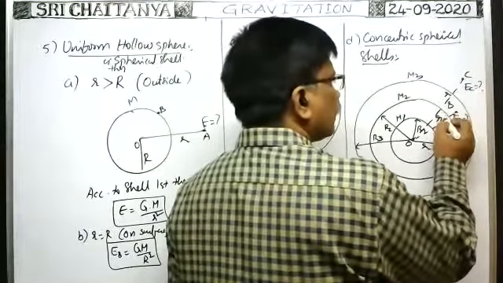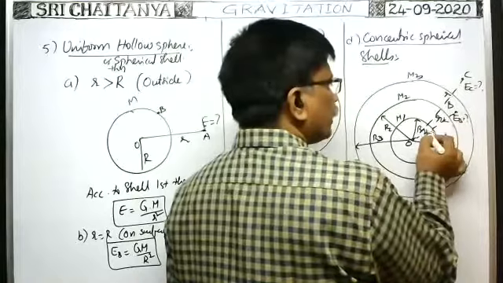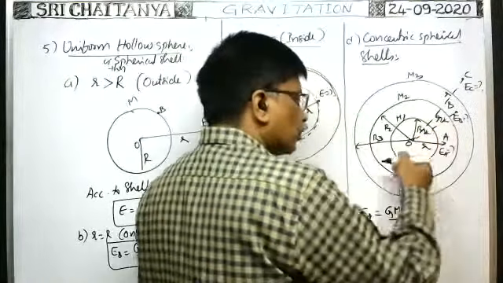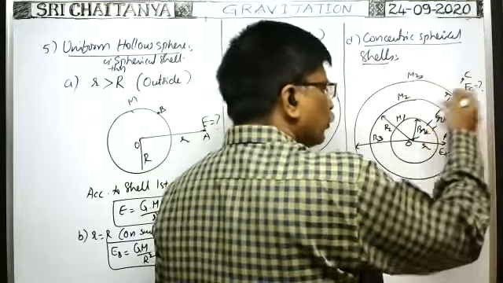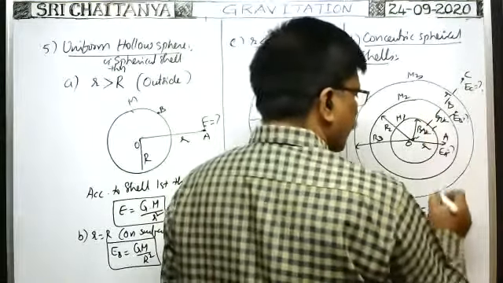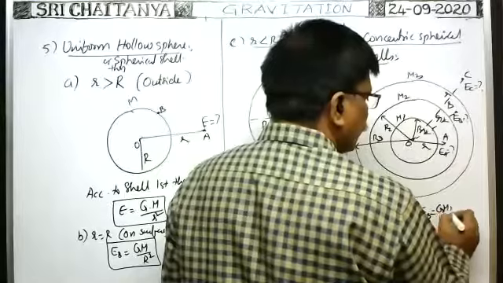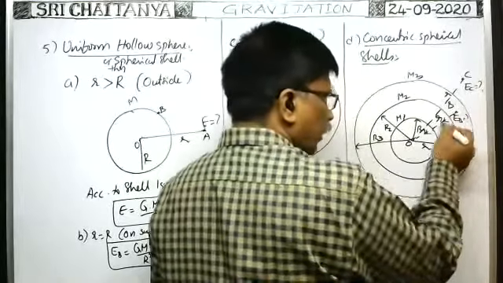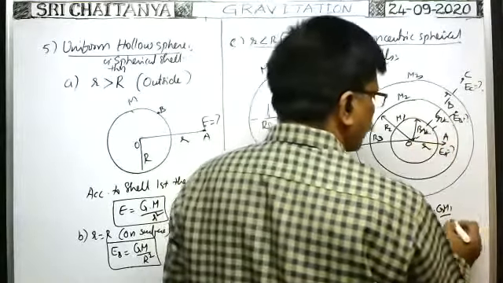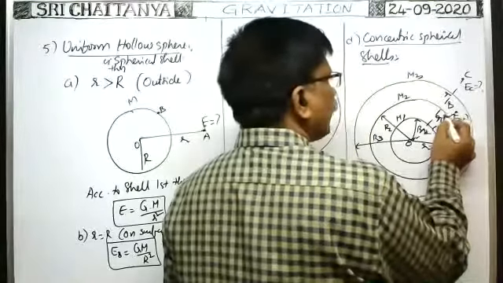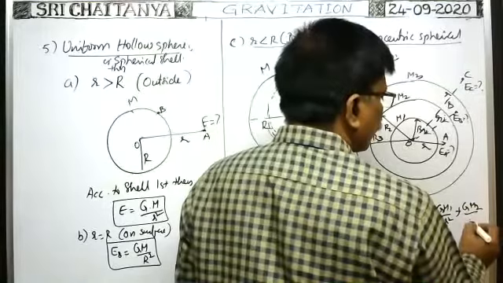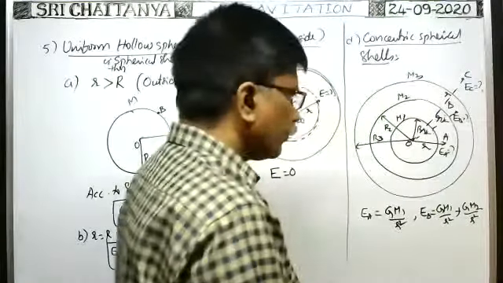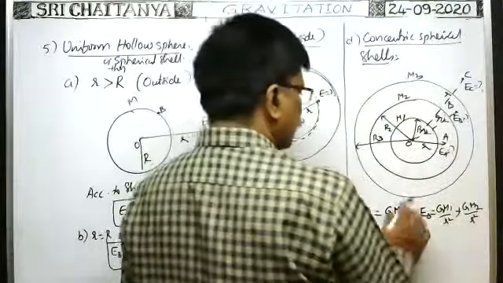So both are in the same direction; you find the intensity due to the individual spherical shells and add them. Due to the first spherical shell, the intensity is G m1 by r square, where r is the distance of this point from the center, plus due to the second spherical shell, G m2 by r square. Okay, this is EB.